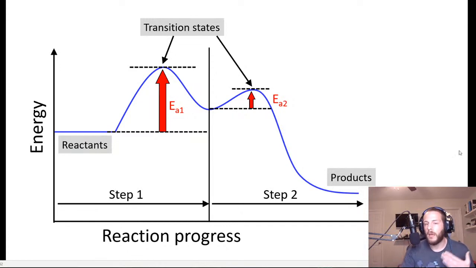So even in an exothermic or energetically downhill reaction such as the one shown here, you still have to put some energy in to get the reaction to go, and that's called the activation energy. The maximum in energy from one elementary step to another is called the transition state. You can think of transition states as the reactant particles kind of breaking and the product particles kind of forming. So that's the transition state.